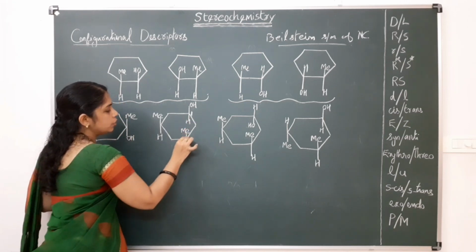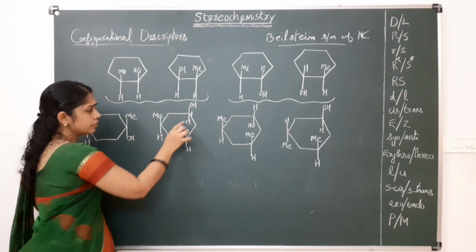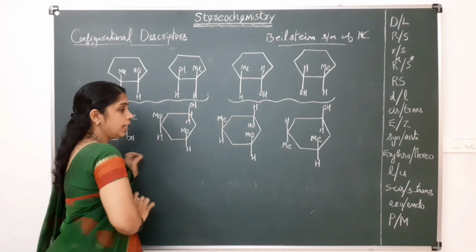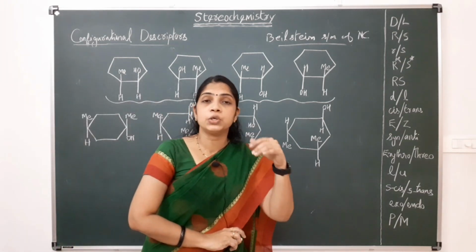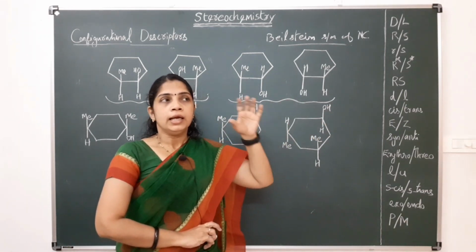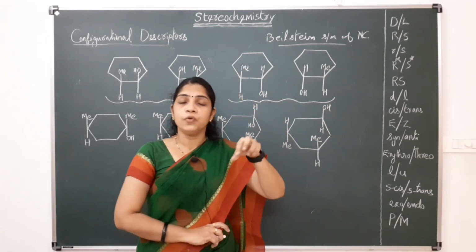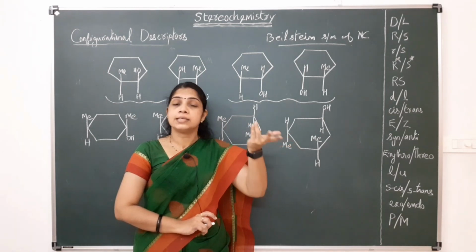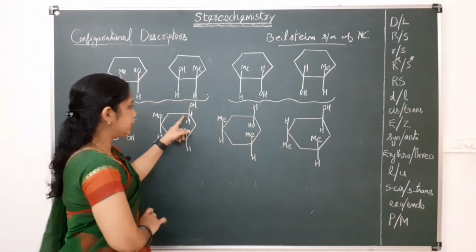Okay, 1, 2, 3, 4, 5, 6. So this is the lowest locant. So the reference group must belong to the lowest locant, or the group attached to the lowest locant must be selected as the reference group. So here OH is the reference.